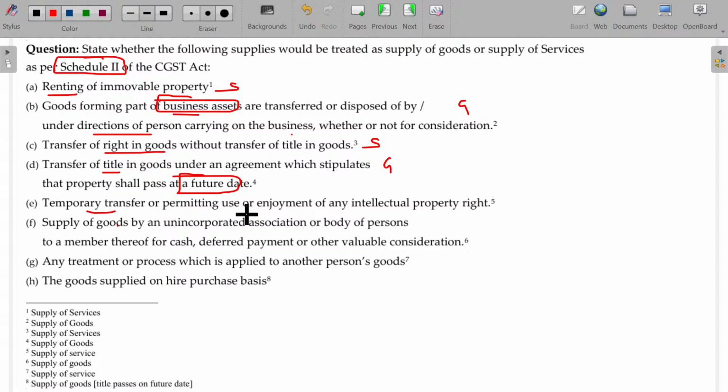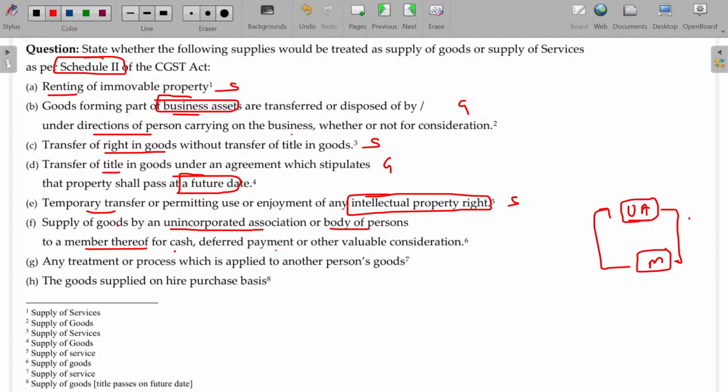Temporary transfer or permitting use or enjoyment of IPR, intellectual property right, then service. Supply of goods by an unincorporated association or body of persons to a member thereof for cash or deferred payment. So, unincorporated association to members, as I already told you, non-individual entity to the members, any service done for that consideration received will also be supply, and that is service only. Supply of goods, no, then it is goods.